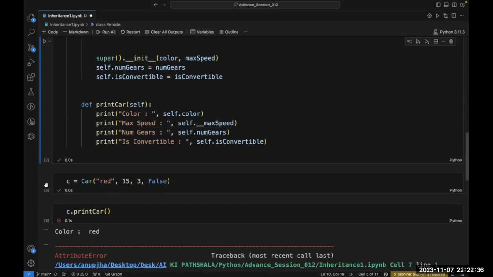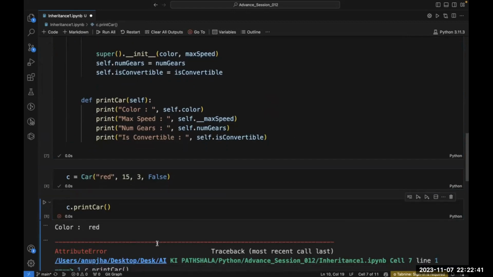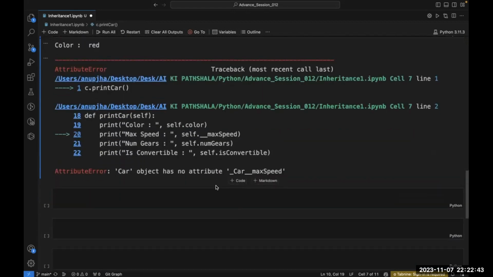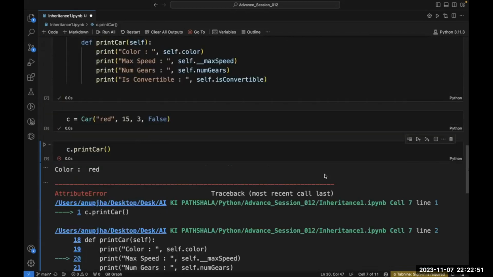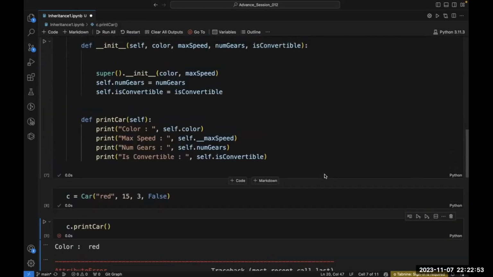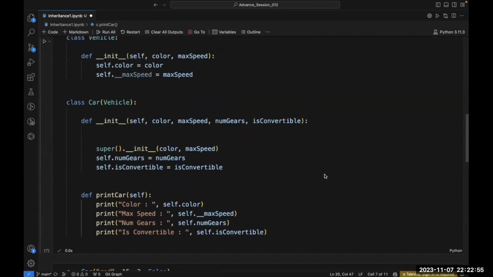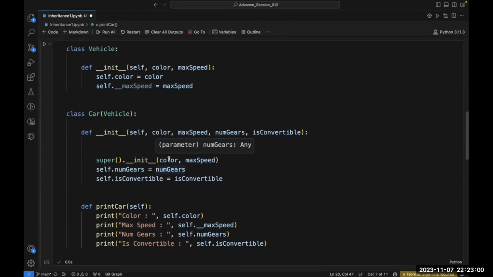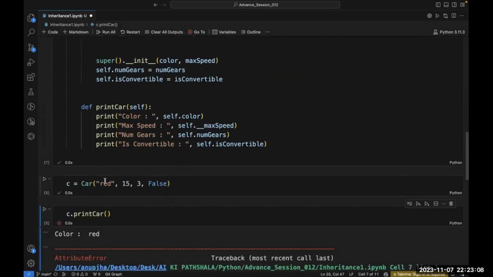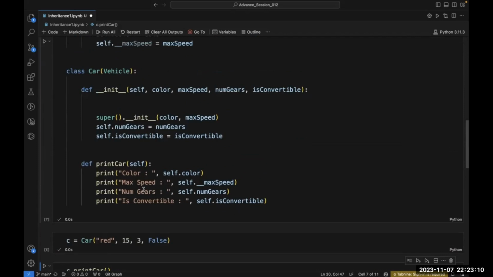Let's run this. Let's create an object and let's run it again. Still, I am not able to access it, because it is telling me the car object has no attribute underscore car underscore max speed. Fine. It simply means, why am I getting this error? Because this is a vehicle class, although I have made an object of which class? Car class.